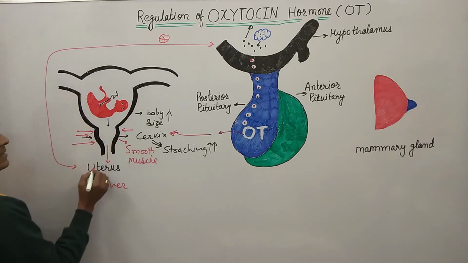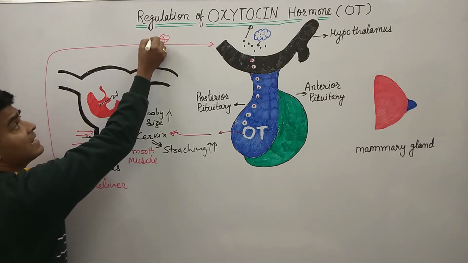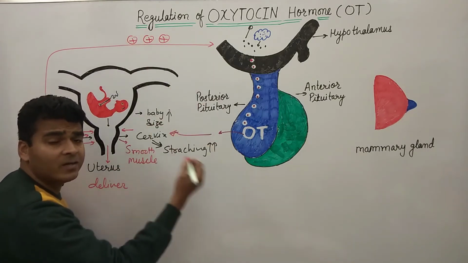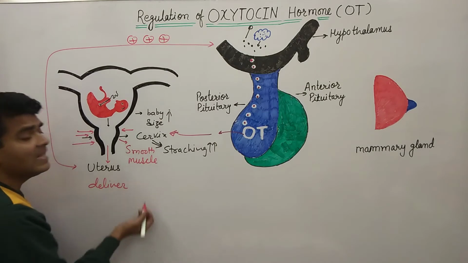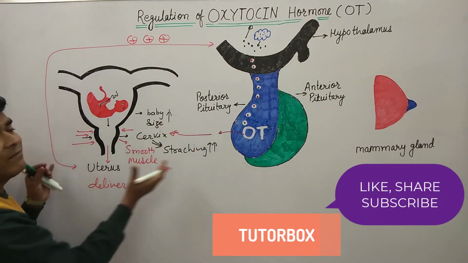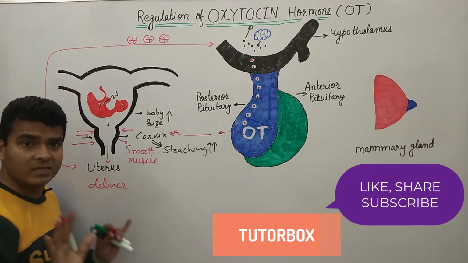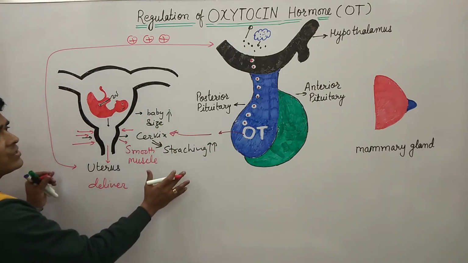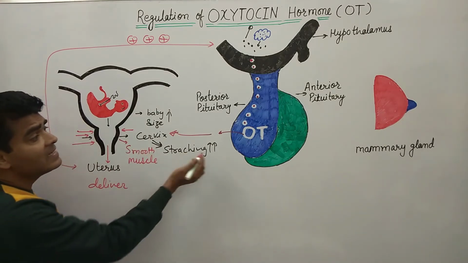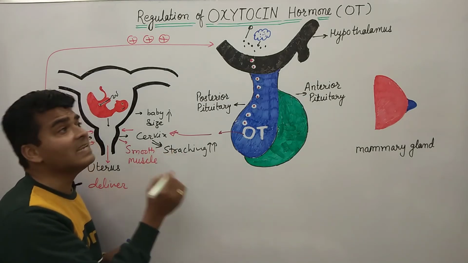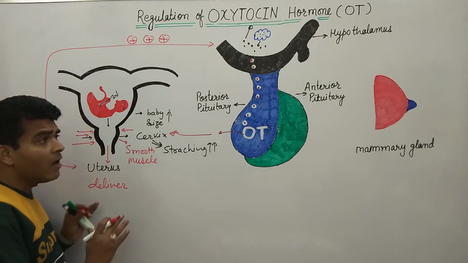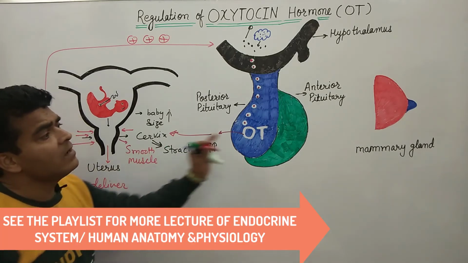So again this stretch receptor gives signals to the hypothalamus to release oxytocin again, till the delivery of the baby. So that is how delivery occurs with the help of oxytocin. Clear everyone? So this is the function of oxytocin. Now what happened after delivery? There is a decrease in the release of oxytocin. Clear everyone? Now we are moving towards the second function, on the mammary gland.